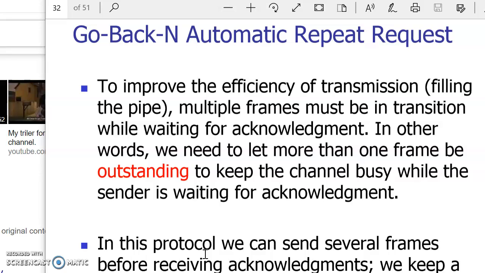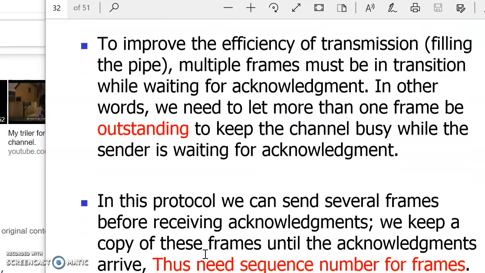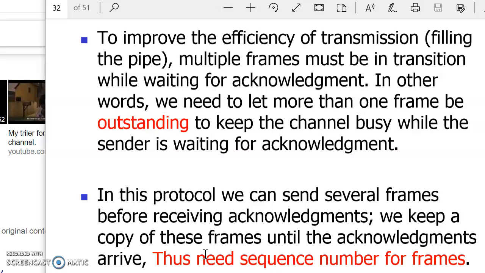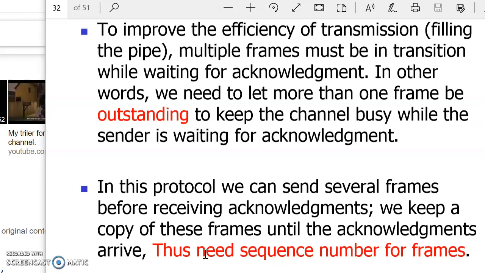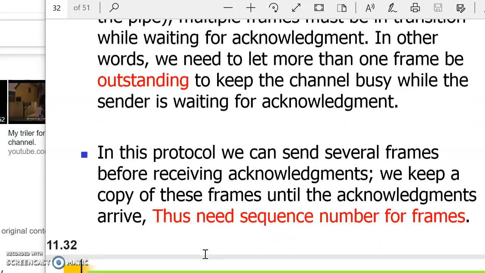Then we have to see the next protocol, that is Go-Back-N automatic repeat request. It is again for the noisy channel. It is to improve the efficiency of transmission by filling the pipe, that is, multiple frames must be in transition while waiting for an acknowledgement. We need to let more than one frame be outstanding to keep the channel busy while the sender is waiting for acknowledgement. In this protocol, we can send several frames before receiving acknowledgement.